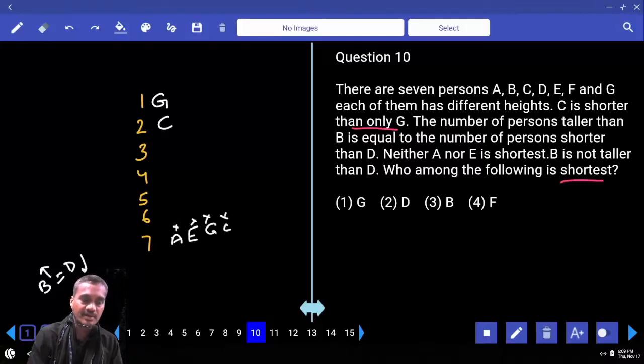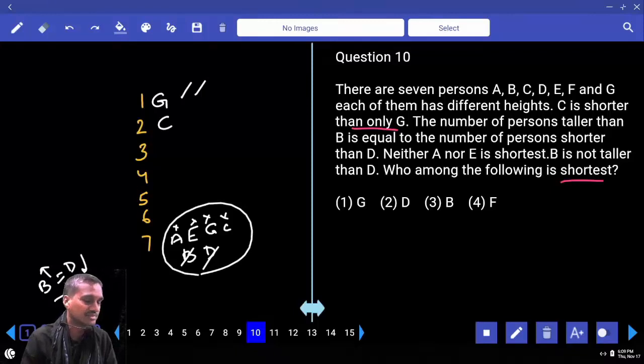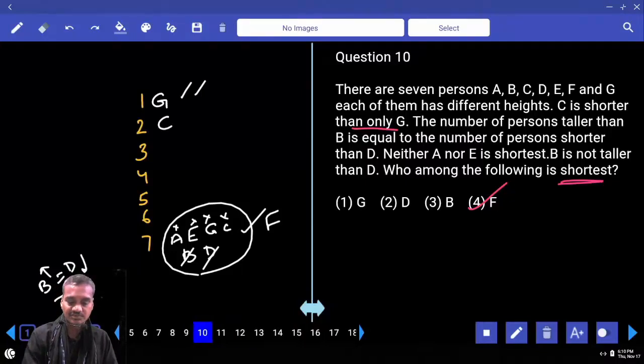Right? And B and D, can any one of B and D be at this place? Can they? Why is it no? Because if B is here, then D must be at the first place. Or if D is here, B must be at the first place. Hence, which is not possible, B and D cannot be here. Out of the 7 persons, these 6 persons cannot be at this place. Then who is the only person? F is the shortest. We don't even need the remaining information. Done? And the question is about the shortest. Now we need to just identify the shortest rather than the entire arrangement of all these 7 persons.